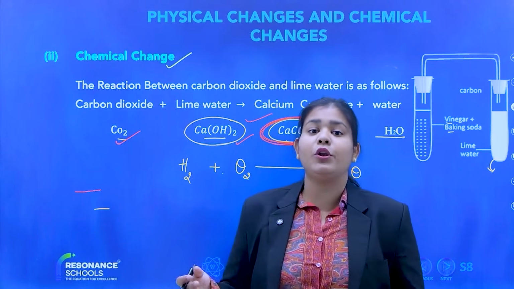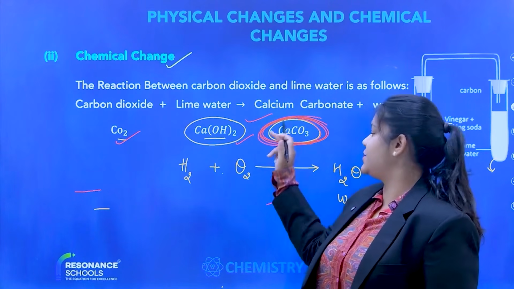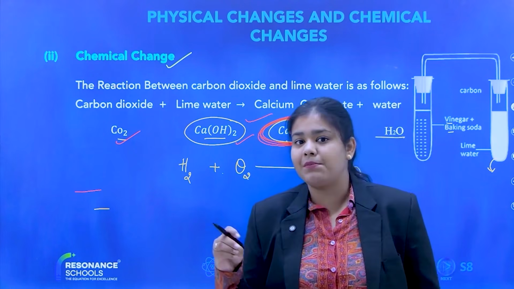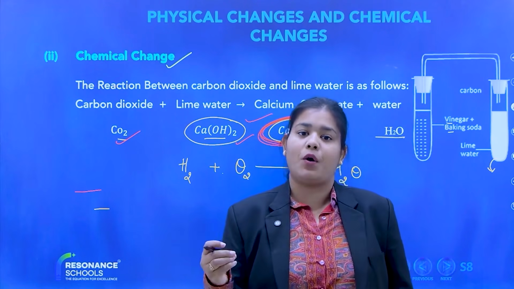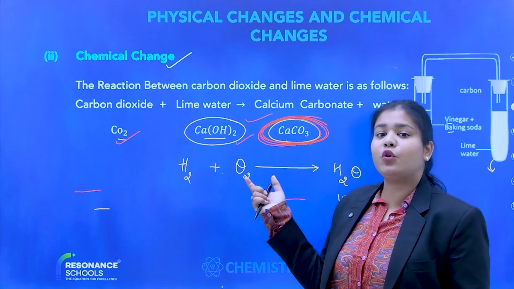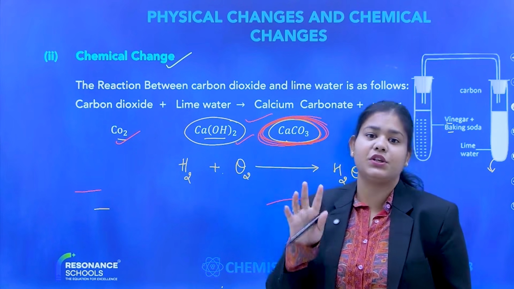So the atoms or molecules through which the compound is formed, the entire composition changes. Composition means the elements or atoms through which a particular molecule or compound is formed. So any compound or particle is formed through whatever atoms or particles, and if that composition changes, then chemical change occurs.